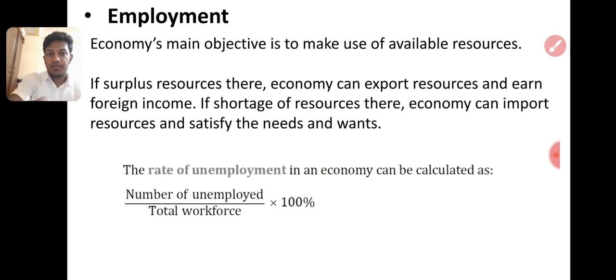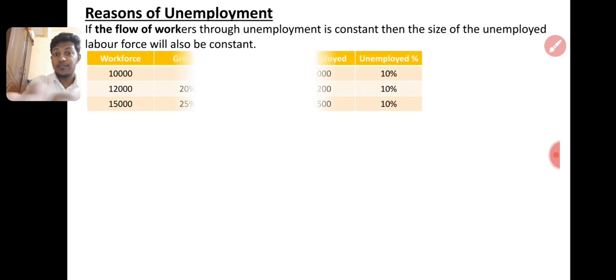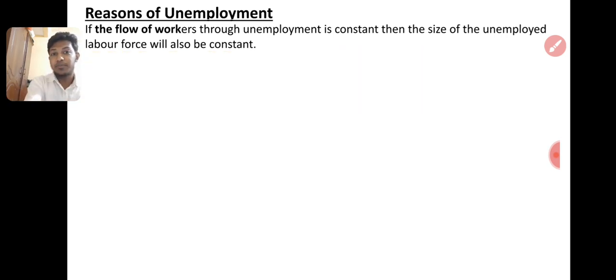Right? The rate of unemployment in an economy can be calculated as follows: number of unemployed divided by the total workforce we have, multiplied by 100%. So we will understand what the reason for the unemployment is. If the flow of workers to unemployment is constant, then the size of the unemployed labor force will be constant. Flow of workers means inflow and outflow: workers coming to work and workers resigning. Don't depend on these technical words. Understand the meaning. Flow means inflow and outflow of the workers.